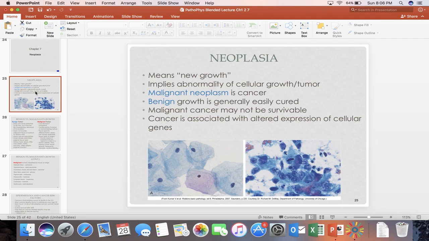Malignant cancer may not be survivable. Some are, but depending on the type, some are not survivable. So cancer is associated with an altered expression of cellular genes.